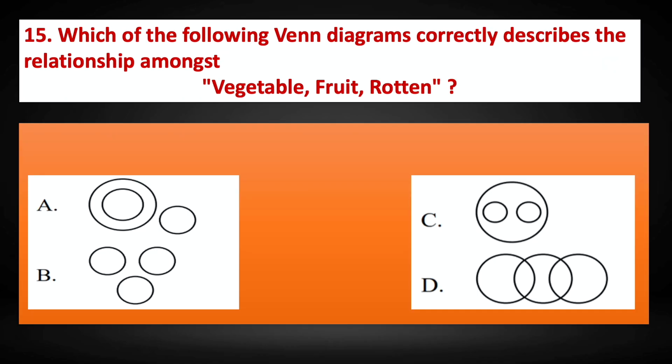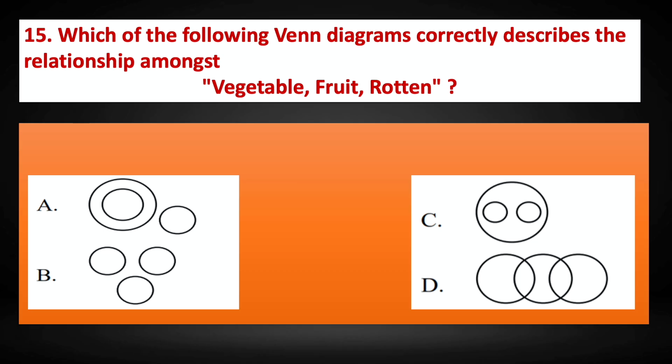Question number 15. Which of the following Venn diagrams correctly describes a relationship amongst vegetable, fruit, rotten? So we have four options here. We need to find out which Venn diagram is going to represent the relationship among vegetable, fruit and rotten. So we know that fruits and vegetables, not all are rotten, but few may get rotten. So what is the correct diagram that will represent it?